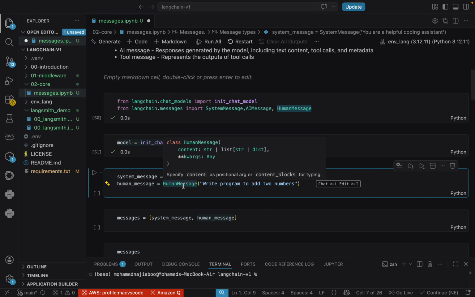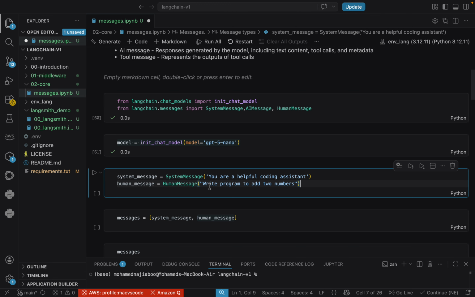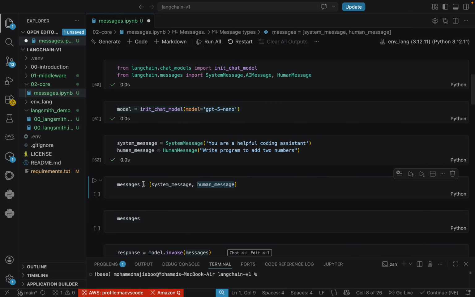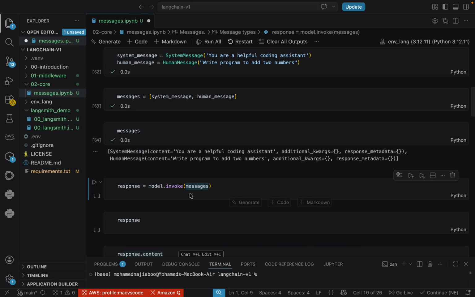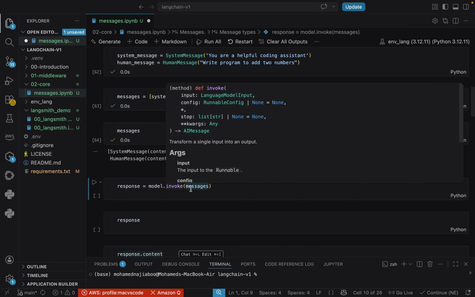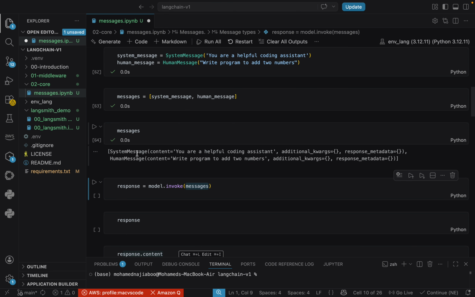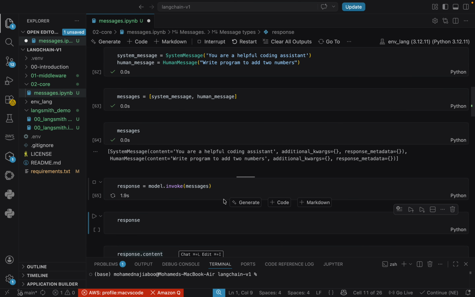In the human message, this is the query from a user. I am saying, write a program to add two numbers. So this is my human message. Now I'm making a list of these two messages. Here we can see the system message and human message, and I'm passing them together to the LLM model, so the LLM knows what the system message is and what the query is. So let's invoke the model.